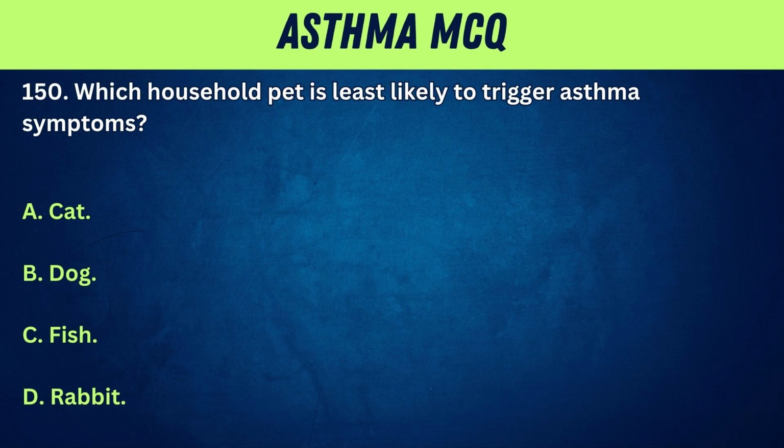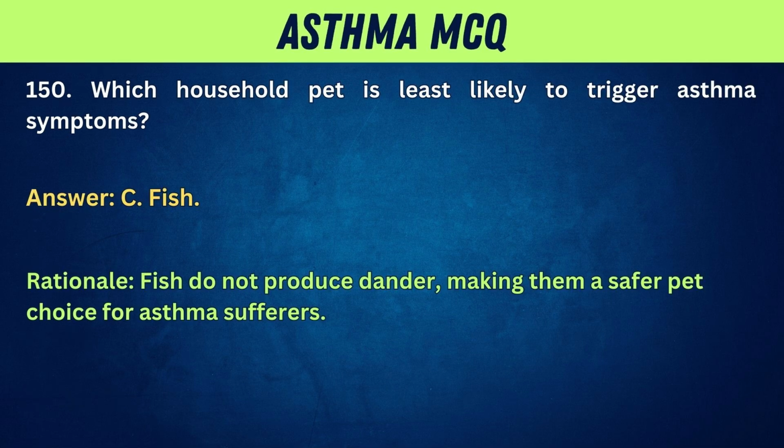150. Which household pet is least likely to trigger asthma symptoms? A. Cat. B. Dog. C. Fish. D. Rabbit. Answer: C. Fish. Rationale: fish do not produce dander, making them a safer pet choice for asthma sufferers.